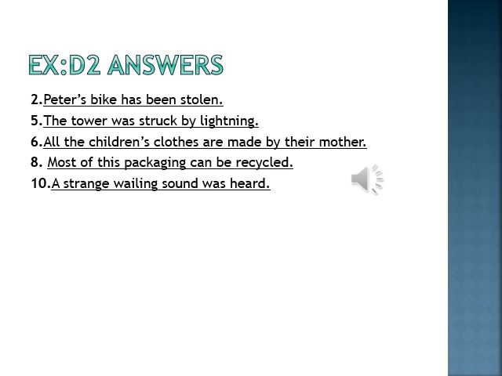The next sentence is sentence number 6 that can be changed. The children's mother makes all their clothes. All the children's clothes are made by their mother.